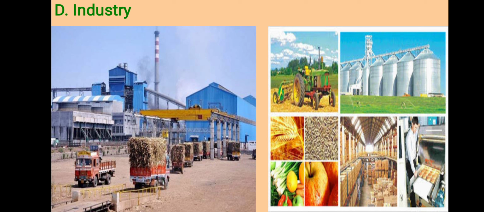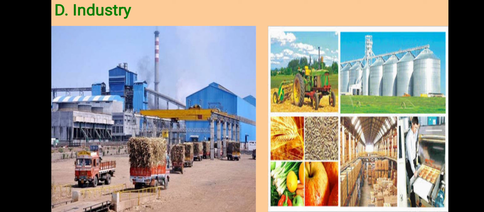The next one is industry. Industry is also based on soil. Where the production of grains, flowers, vegetables and fruits is more, food based industries start in that area. The area in which the production of sugarcane is more, there the sugar industry starts. In Uttar Pradesh there is more sugarcane production, that's why more sugarcane industries started in Uttar Pradesh.